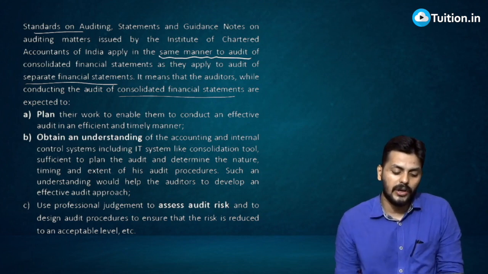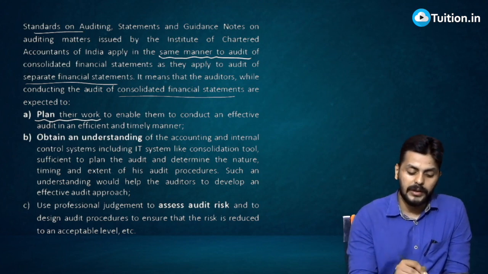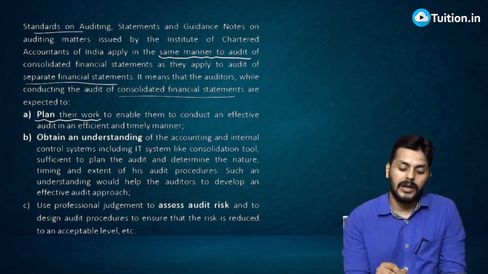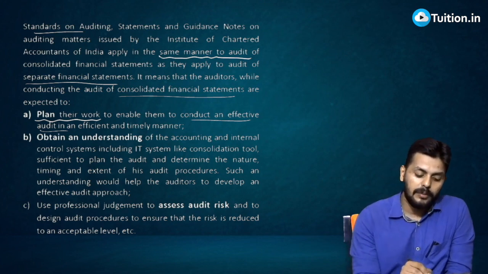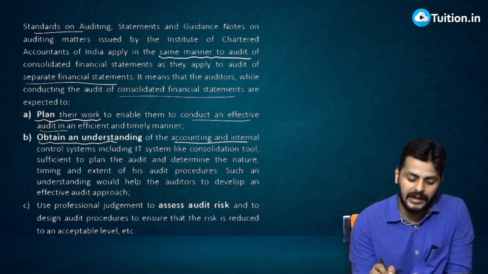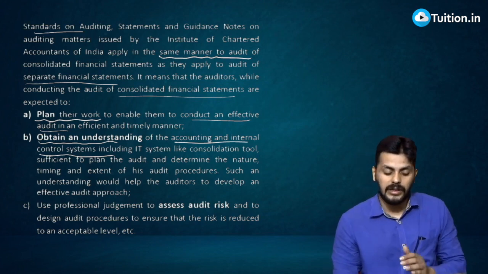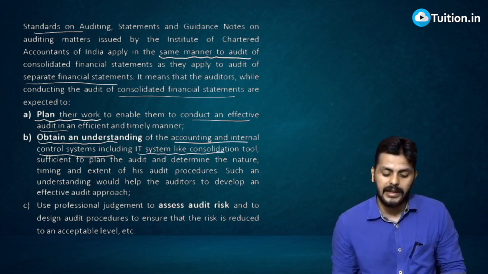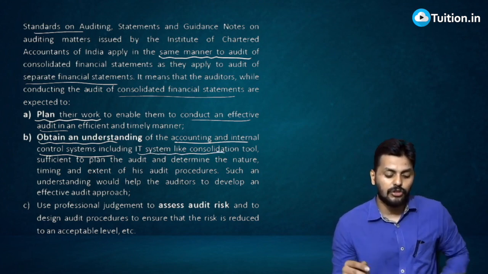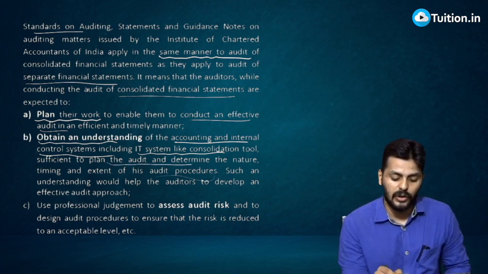are expected to plan their work, to enable them conduct an effective audit in an efficient and timely manner, obtain an understanding of the accounting and internal control systems, including IT system like consolidation tool, sufficient to plan the audit and determine the nature, time and extent of the audit procedures.